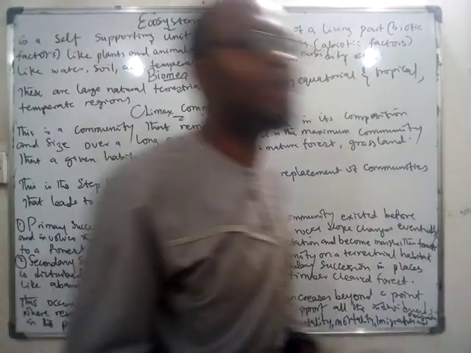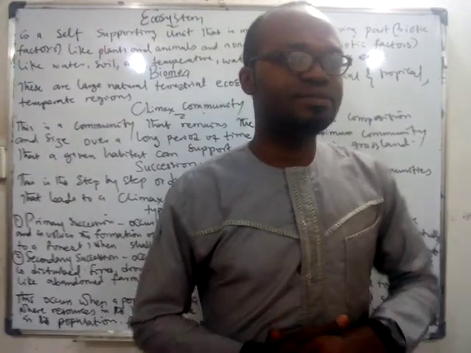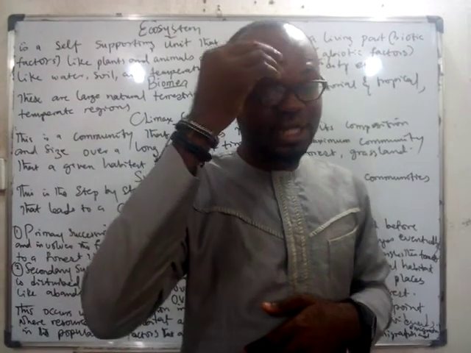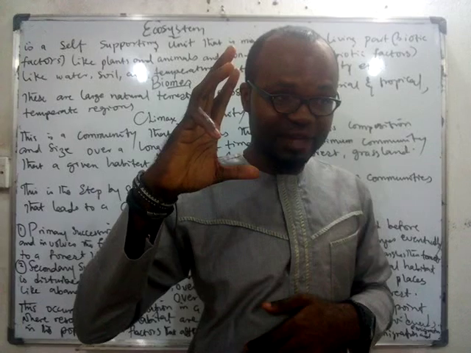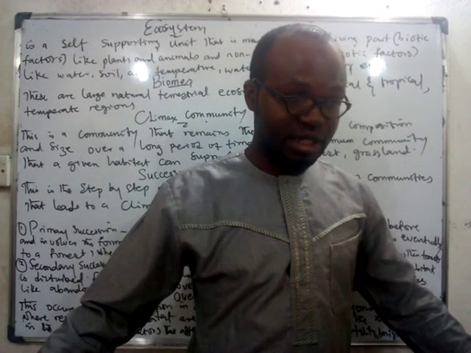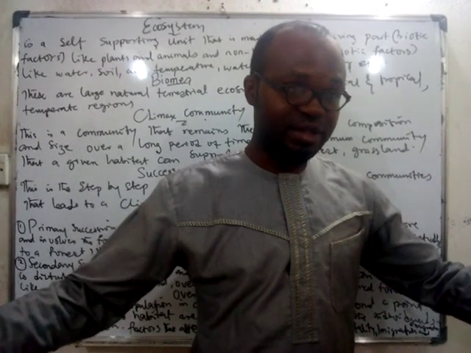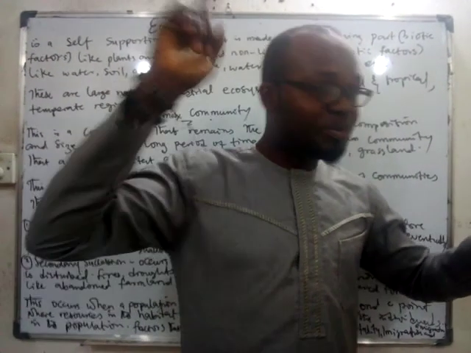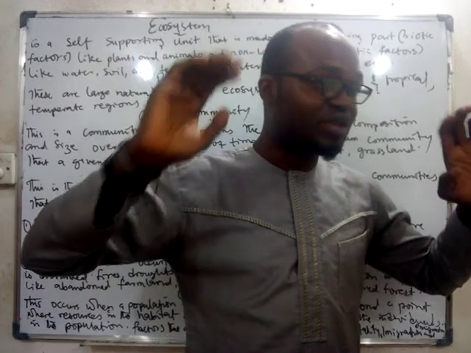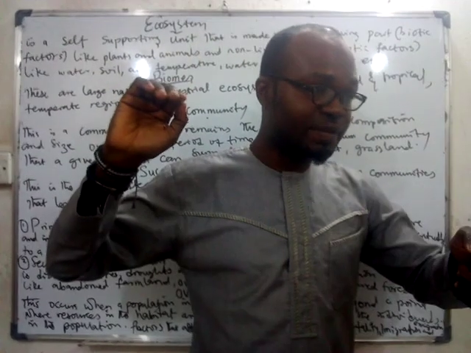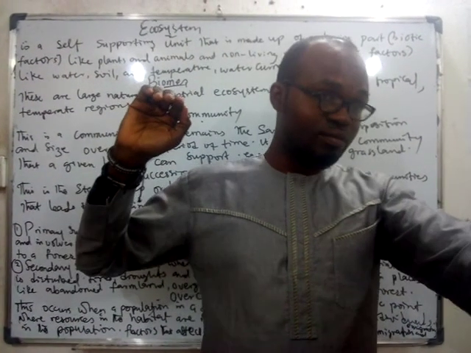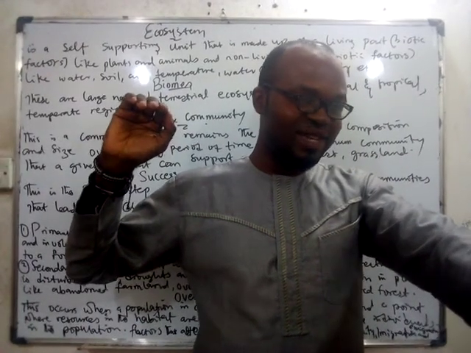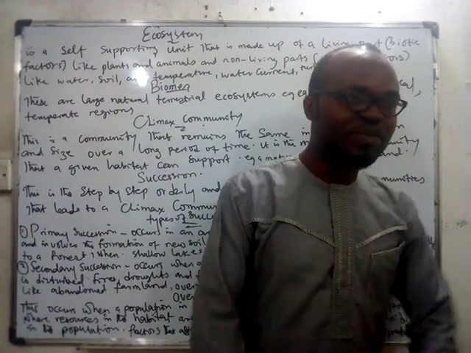Who can tell me where equatorial regions are? Equatorial regions are those regions where the temperatures are high. Example is in Nigeria. Yes. Sub-Saharan Africans, all of them have high temperature. You understand? Temperate regions are those regions where the temperatures are very low. Example is where? Europe. When you go to Europe, the temperature there is low.